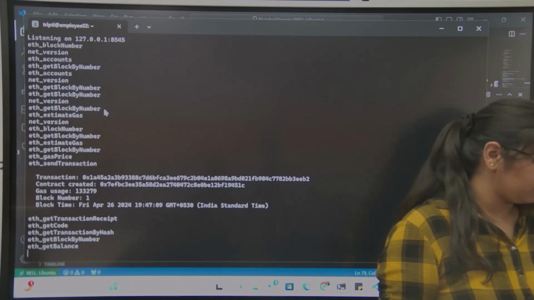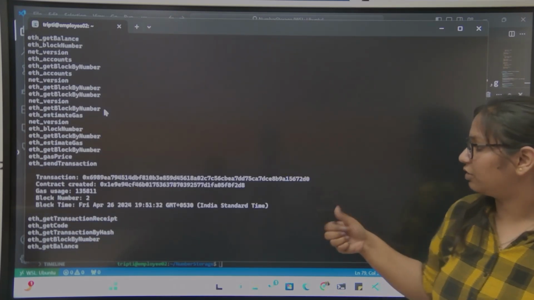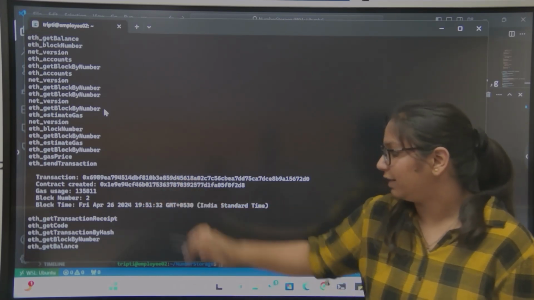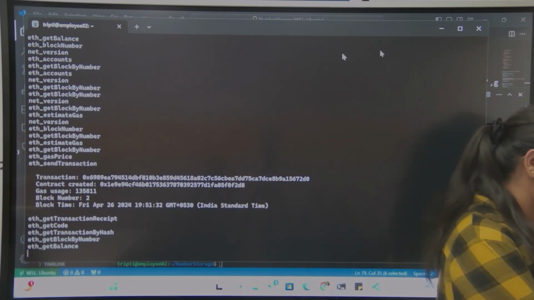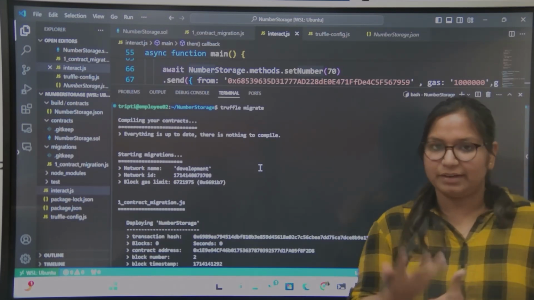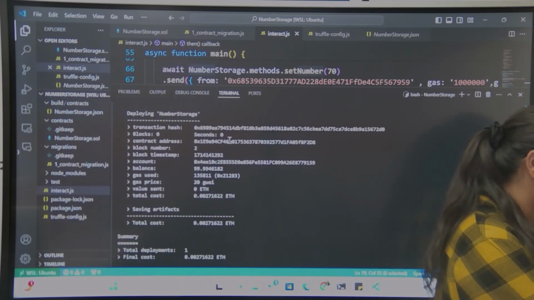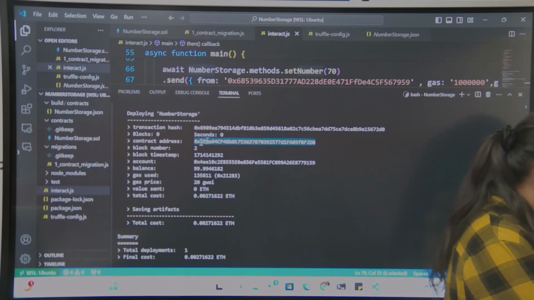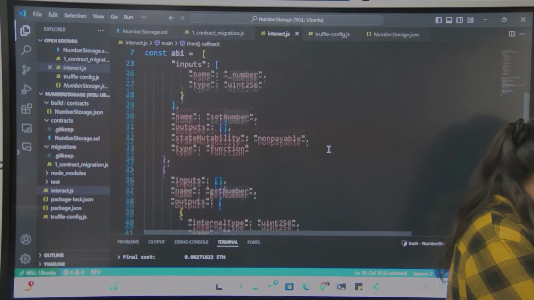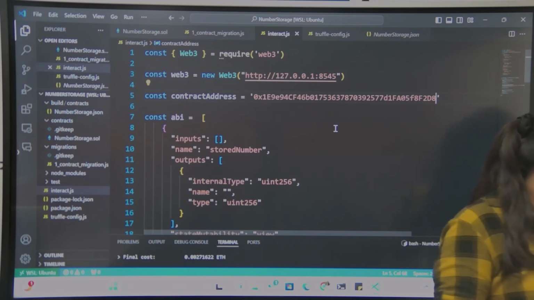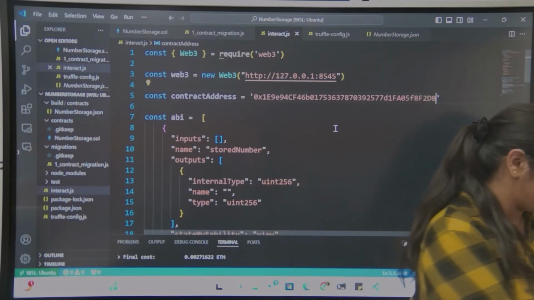You can check here as well in the logs of your local blockchain that some sort of transaction has happened, which means the contract has been created. It's like the previous one that we did for the HelloWorld program, right? So here also you see that our contract has been deployed successfully. We have got the contract address and transaction hash and other details. So we just need the contract address now for interacting with it. I'll explain that: we are using a Web3 package, the Web3 library.